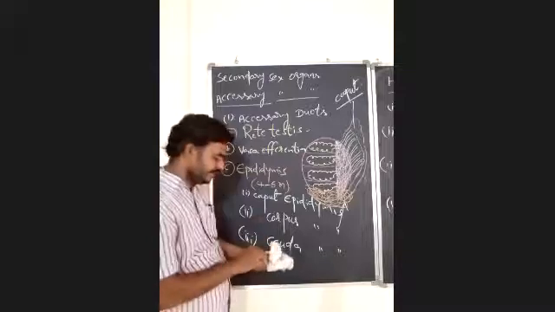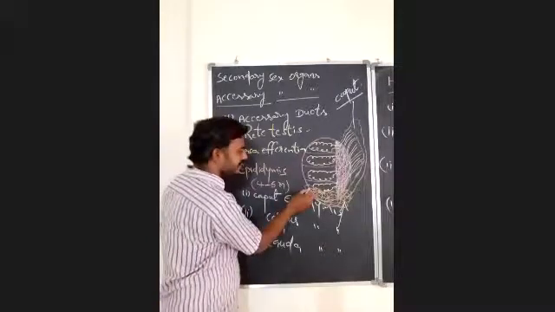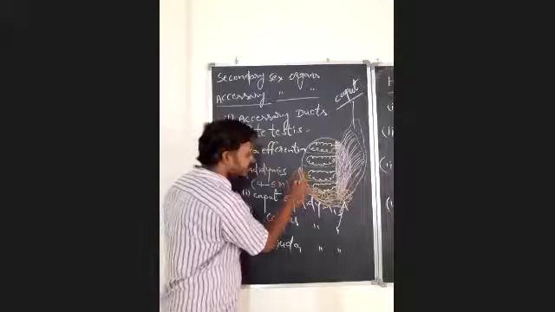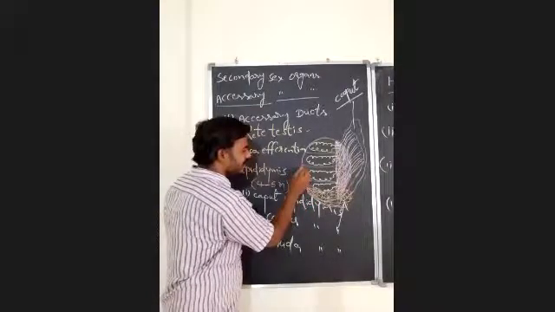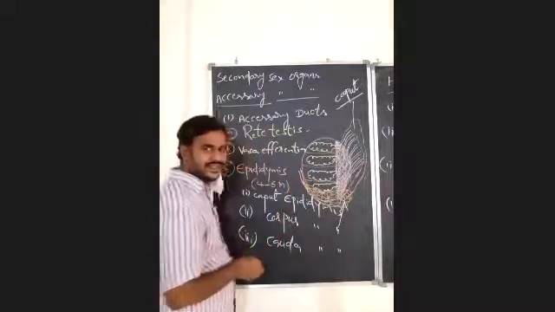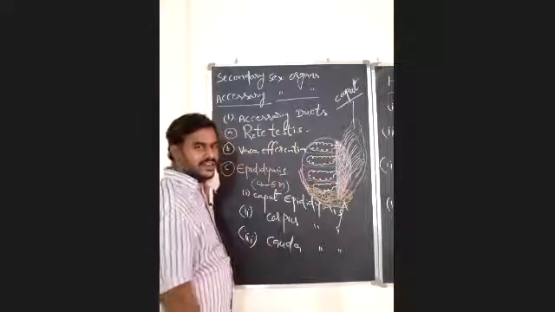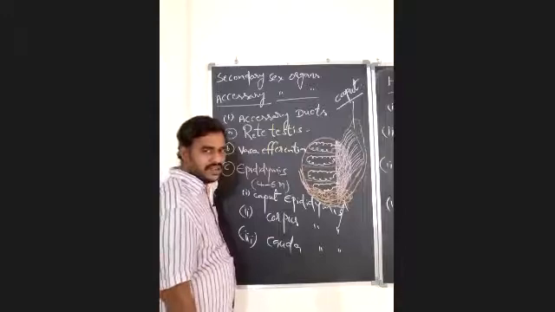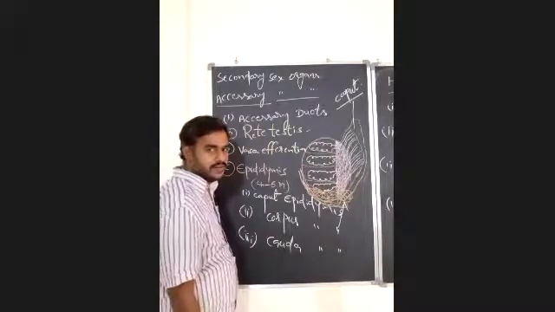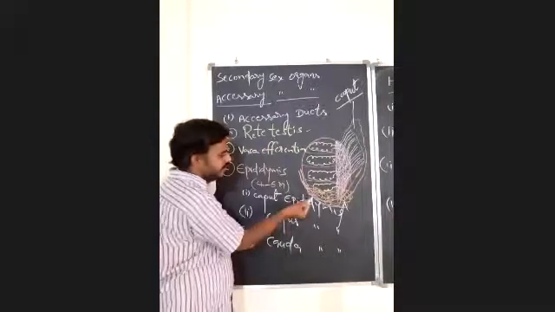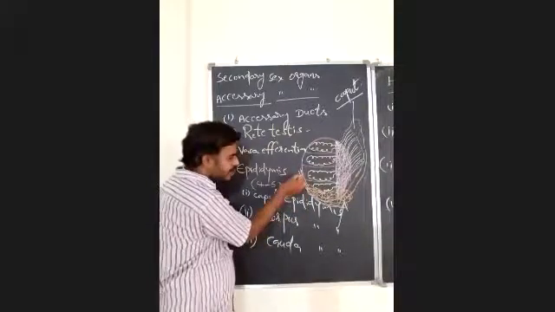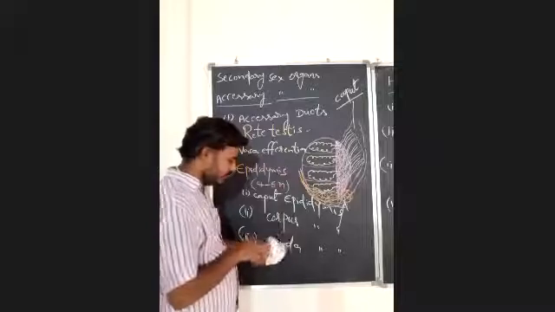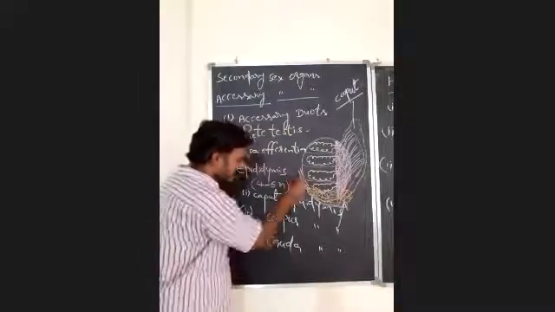At last, the posterior or the caudal end. Cauda means tail. You all know where the tail is located in animals. It is located at the posterior end, or a terminal end of the body. Okay, so here cauda epididymis. Observe here, it is the last part. So it is cauda epididymis.